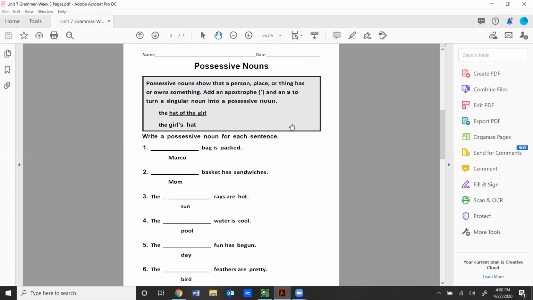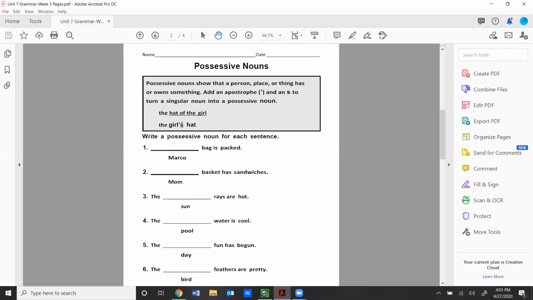Add an apostrophe and an S to turn a singular noun into a possessive noun. So possessive, just as the description was saying, it shows ownership. It says that something belongs to that person, place, or thing, that noun. Let's look at the examples they have. The hat of the girl. So another way to say that, because that's not how we talk. We don't say the hat of the girl. We would say what's underneath, the girl's hat. So notice that girl is the noun. That's who owns the hat. And so they put an apostrophe and then an S.